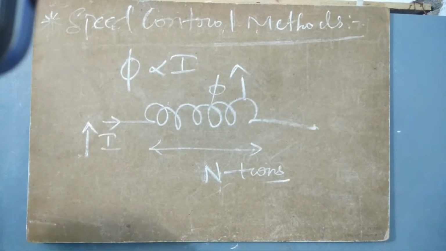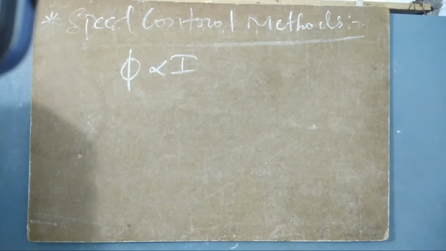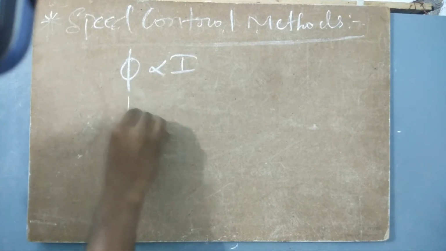So the flux depends upon I. Flux is directly proportional to I. If you increase I, the flux will also increase, right? Flux will also increase. Another thing we have to define is what happens if the back EMF is increased.